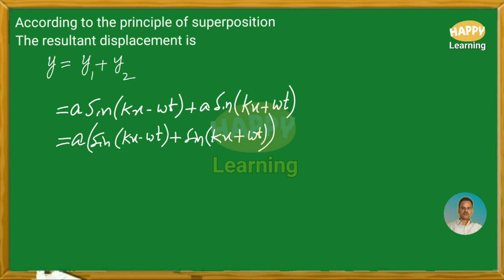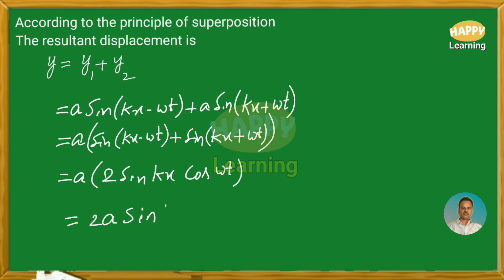Using some mathematical simplifications, we get a into 2 sin kx cos omega t. So on rearranging, we get 2a sin kx cos omega t.